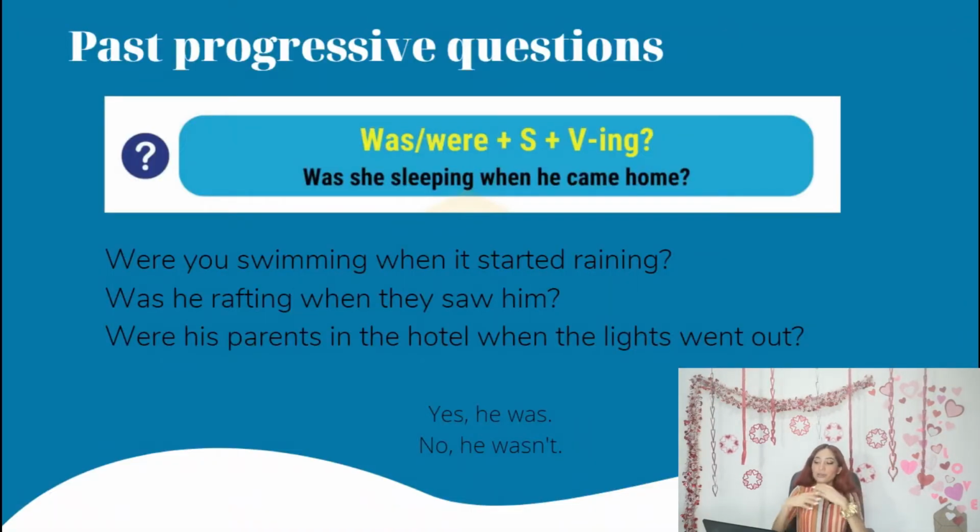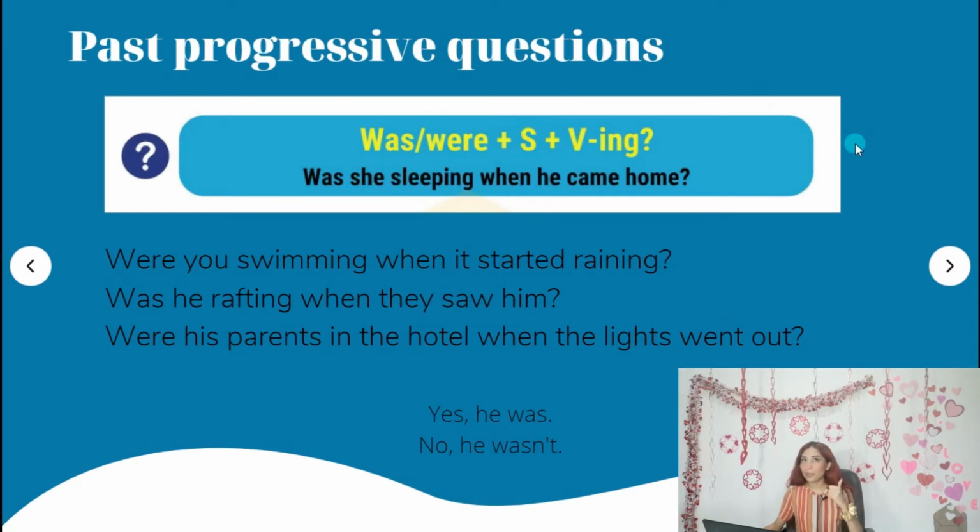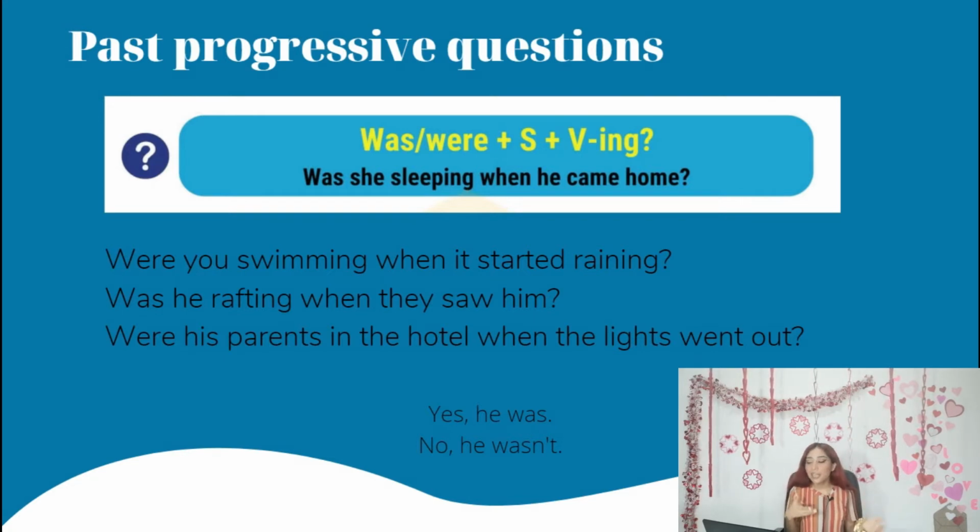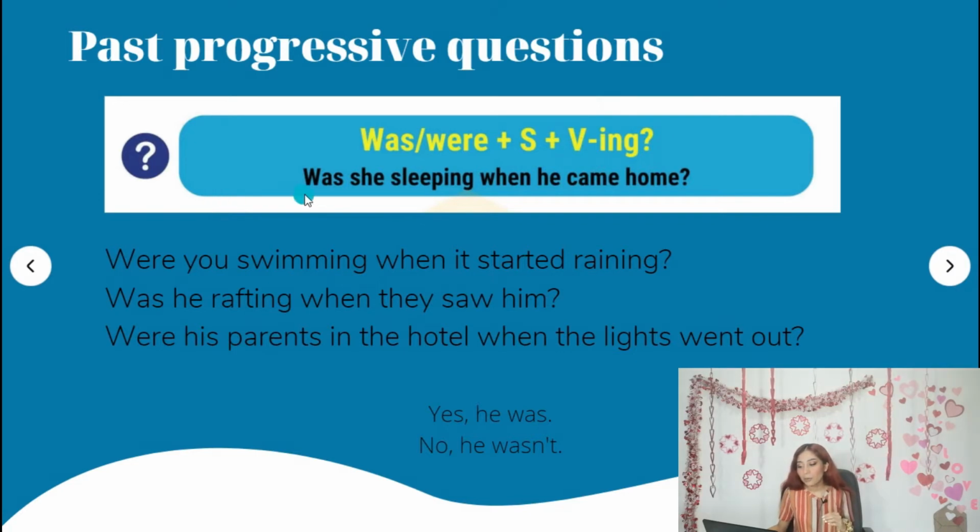Right now we're going to review the past progressive questions. Okay, remember yesterday we did positive and negative sentences. Today we're going to review the past progressive questions and the short answers. So the only thing that changes in here is that we are going to start our questions using was or were depending on the subject. Next to it, we're going to write the subject, even though it's a name like Laura, Paula, Carlos, etc. Or he, she, it. And next to it, it's going to be the main verb in ing, like this example.